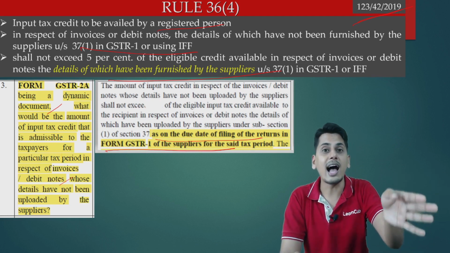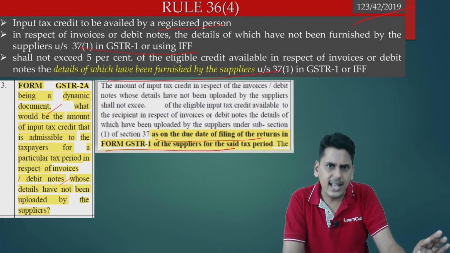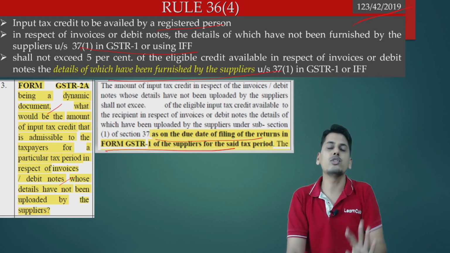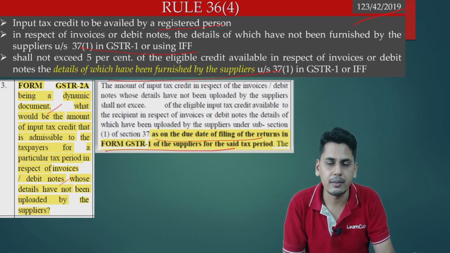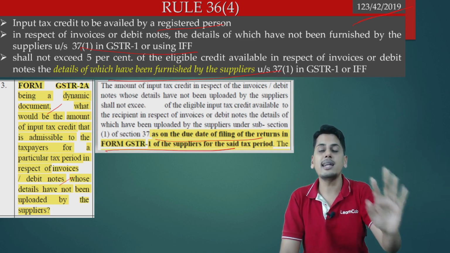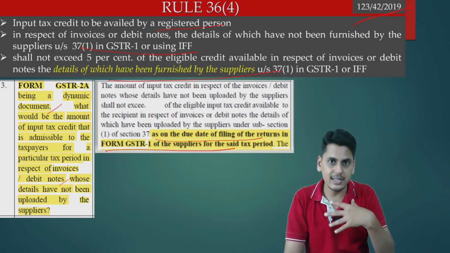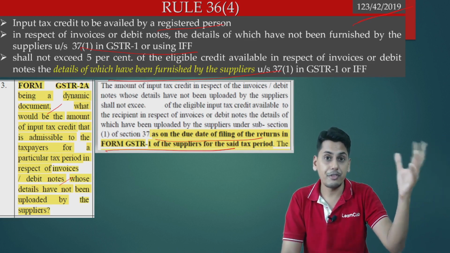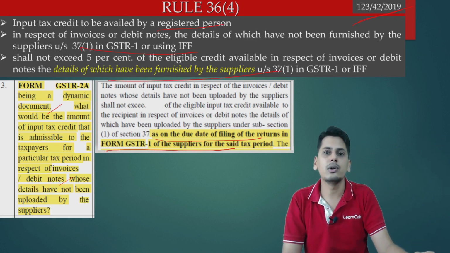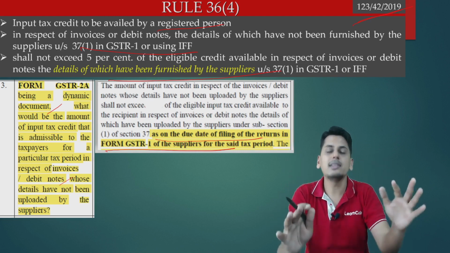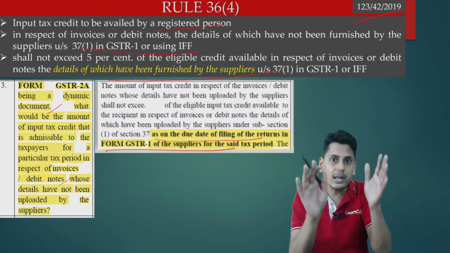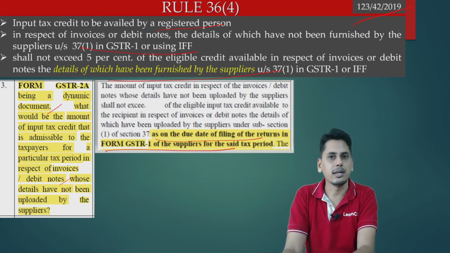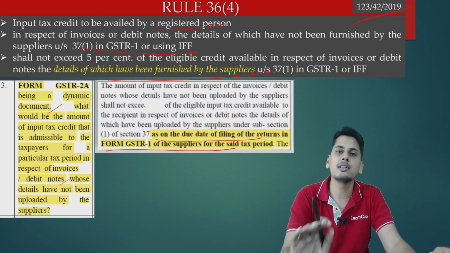If he is filing it after the due date, it is as good as, while calculating 36 sub rule 4, I will consider only those invoices which are filed within the due date. Those invoices which are filed after the due date, in my GSTR 2A, those invoices pertaining to the suppliers where they filed their GSTR 1 after the due date, I am not going to consider them in this tax period. I will be in a position to take this credit only in the subsequent tax period. I am sure you are able to follow this, friends.